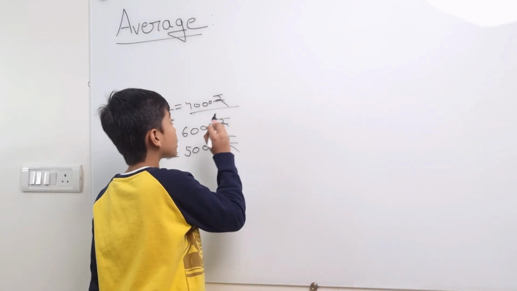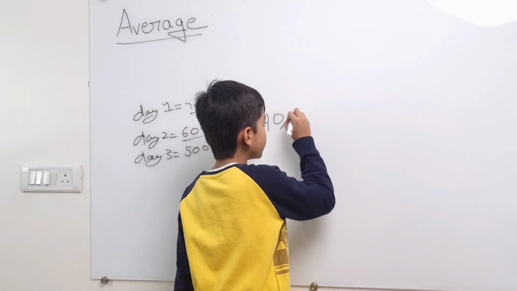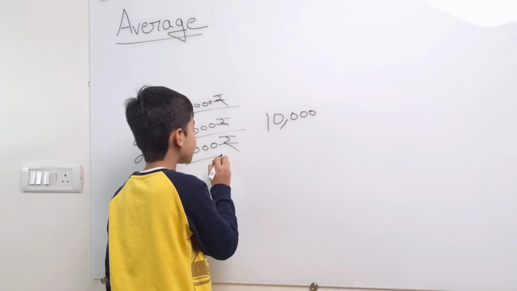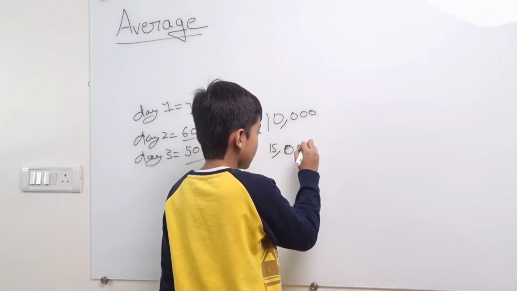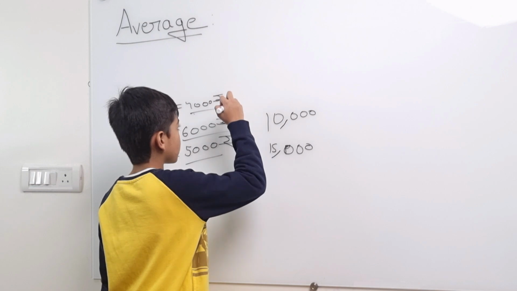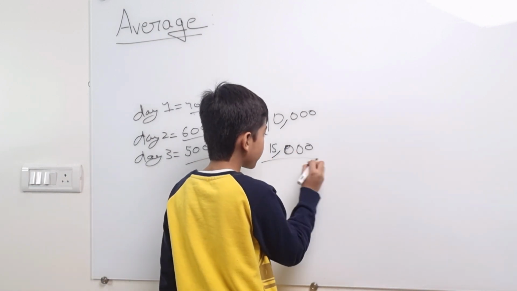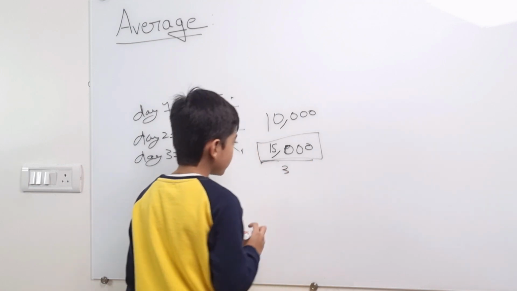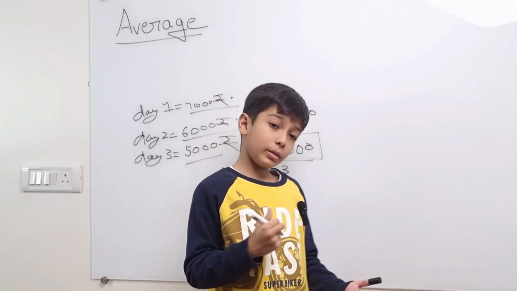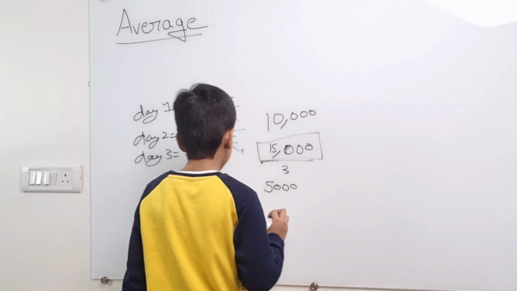It will be simple. First, 4,000 plus 6,000 is 10,000. Plus this 5,000, it will be 15,000. So 15,000, and here there are 3 numbers. So 15,000 divided by 3 will be 5,000.